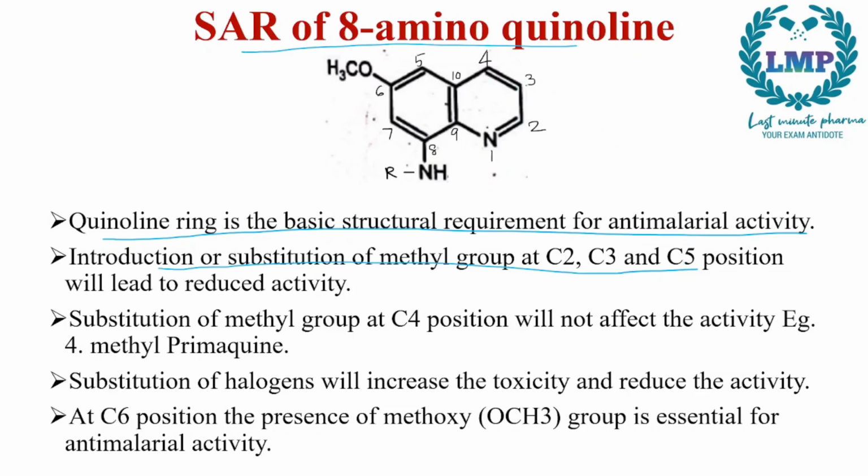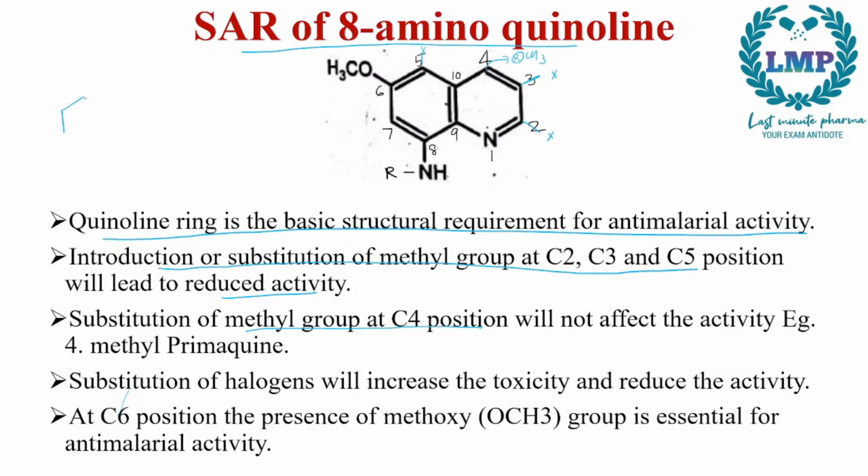So there it was only this part if there was substitution of a methyl group, but here it is 2, 3 or 4 and 5th position will lead to reduced activity. Now, substitution of methyl group at C4 position will not affect the activity. Now, this group can get an R, that is methyl group, it won't affect the activity. Example of this would be 4-methyl primaquine.